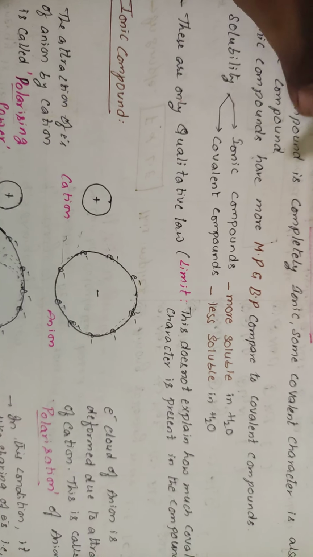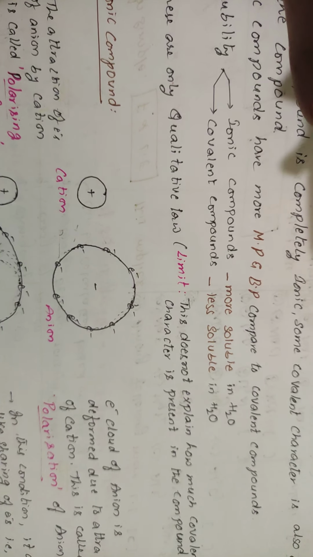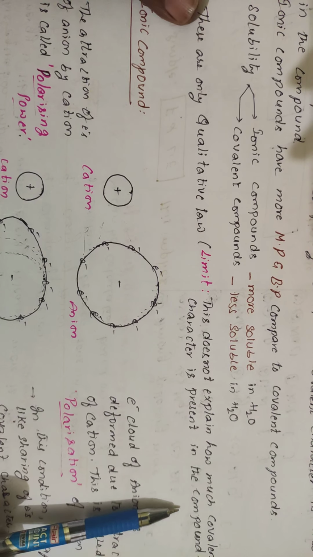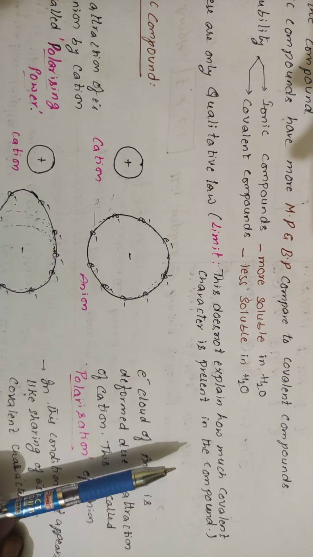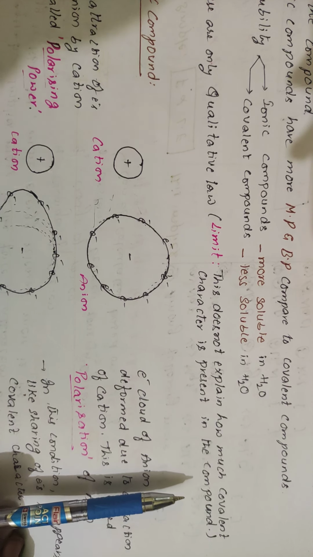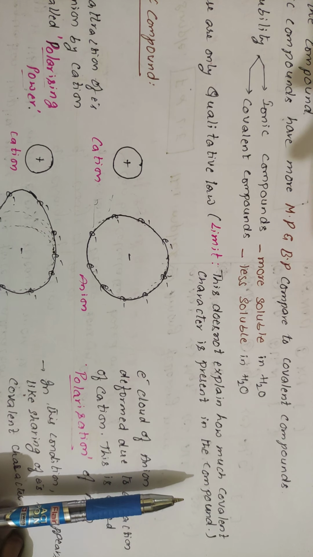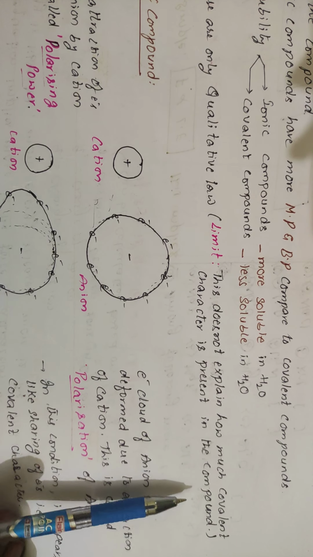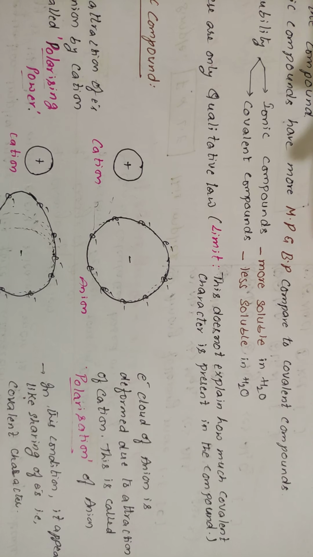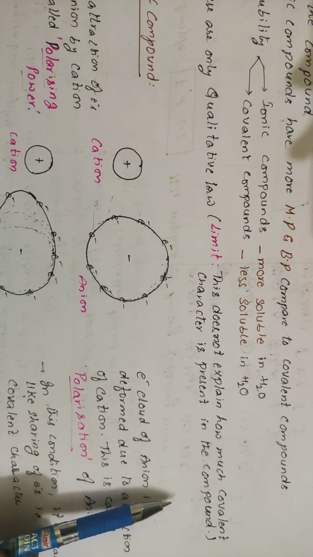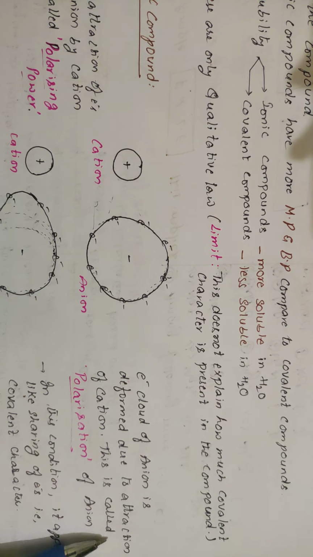So this is only a qualitative law: it does not explain how much covalent character is present, which we calculate by the dipole moment. This law only tells whether covalent character is present or not.